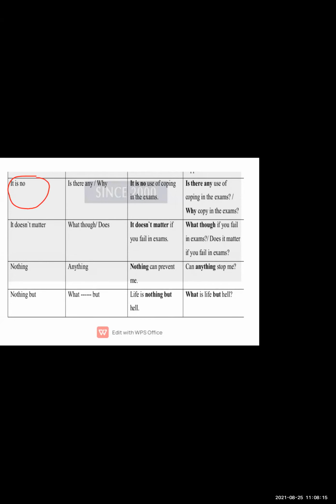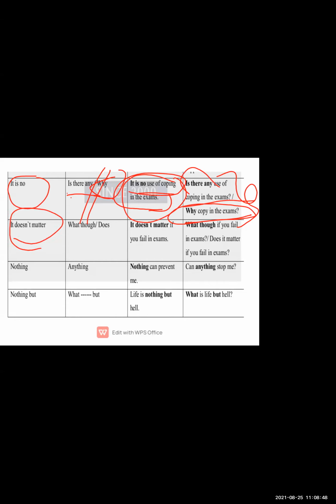It is no. If you find "it is no" in a sentence, like "It is no use of copying in the exam", now this "it is no" you have to replace by "is there any" or else "why". आप इन दोनों में से, these are the two options. Any one you can use. Here we have the examples. Is there any use of copying in the exam? Why copy in the exam? These are the two sentences. You can use "is there any" or "why". This is a negative, they make it affirmative. It doesn't matter. Now here also you can use both the things. Two options are there. What though, does.